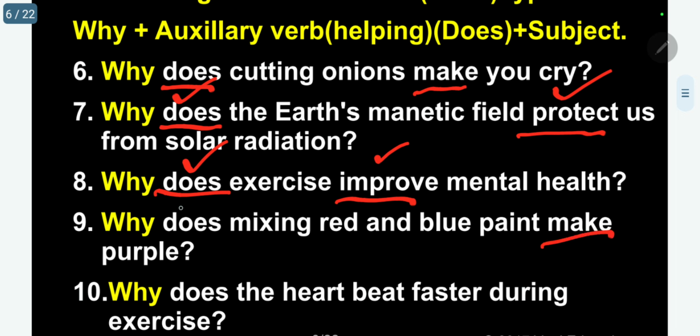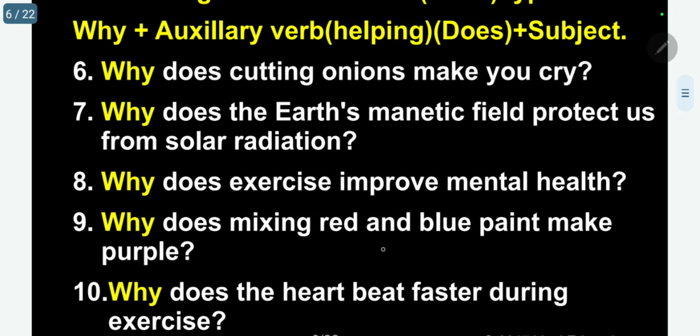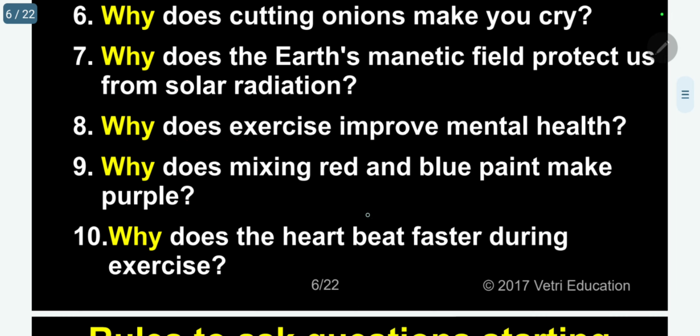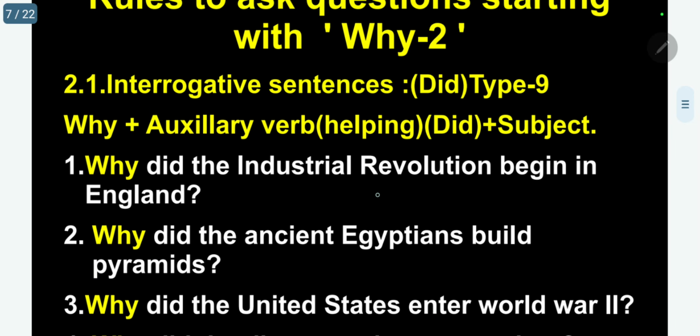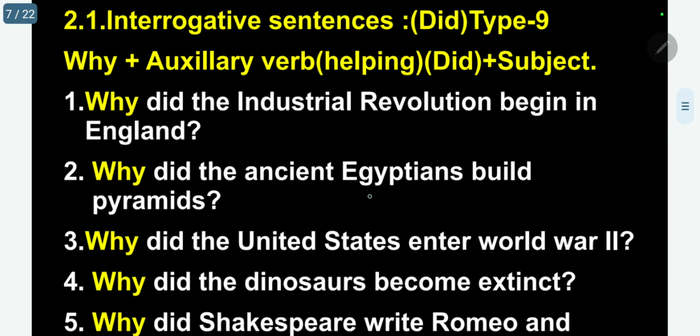Make, main verb, does, auxiliary. Finally, why does the heart beat faster during exercise? Beat, main verb, does, auxiliary verb. So does is normally used for singular pronouns and proper nouns: he, she, it.